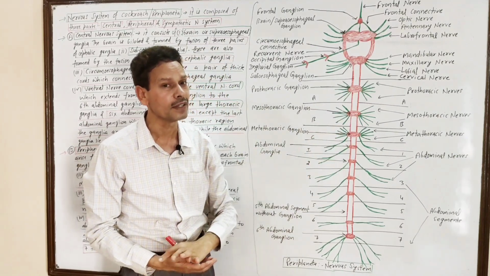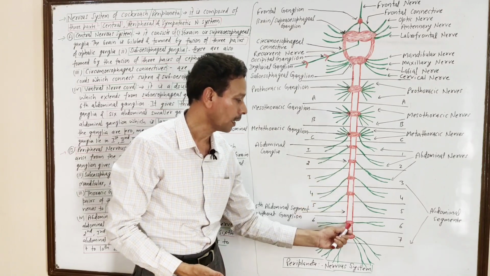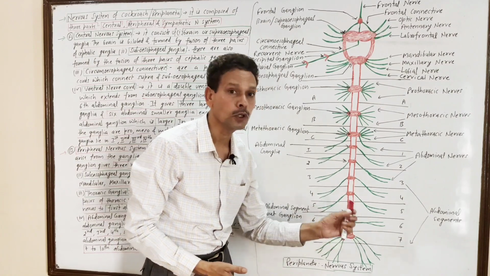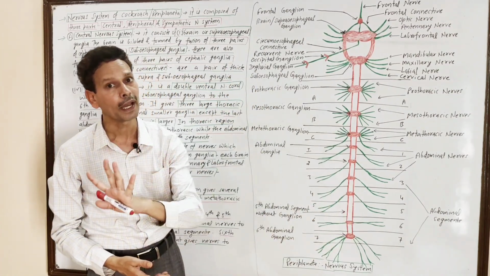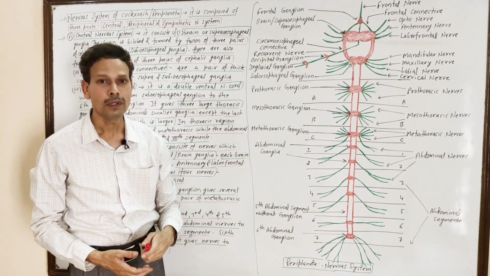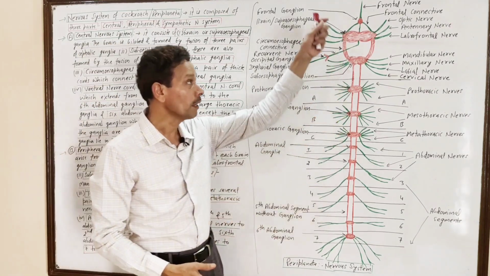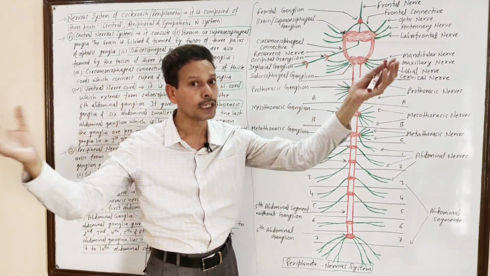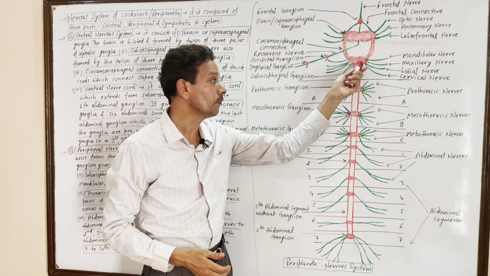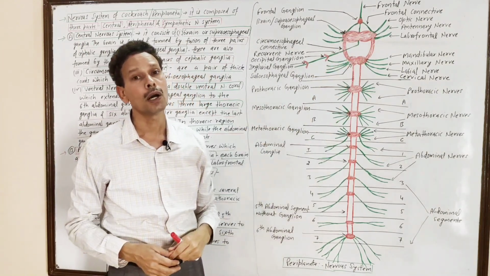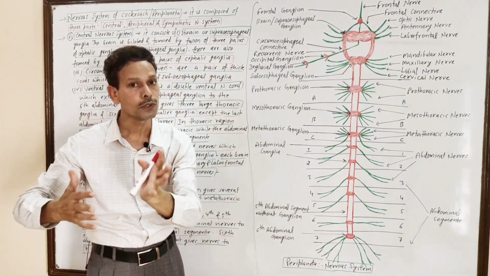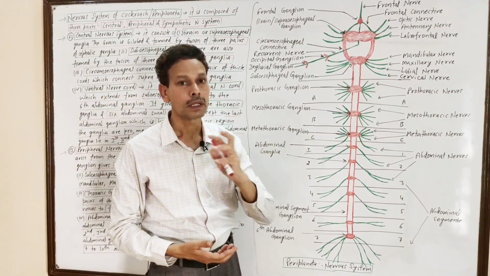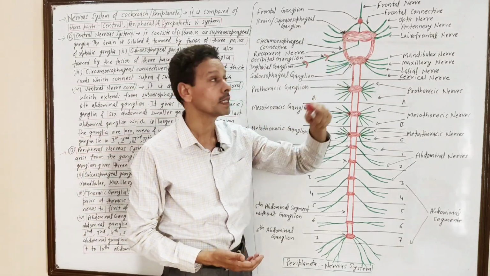These are larger in size, and there are 6 abdominal ganglia in the abdominal region, and in the 5th segment of the abdomen there is no ganglion. Note down. Now the peripheral nervous system. The peripheral nervous system consists of the nerves which arise from the central nervous system. It means these different ganglia give rise to nerves which collectively constitute the peripheral nervous system. The peripheral nervous system consists of the following nerves.